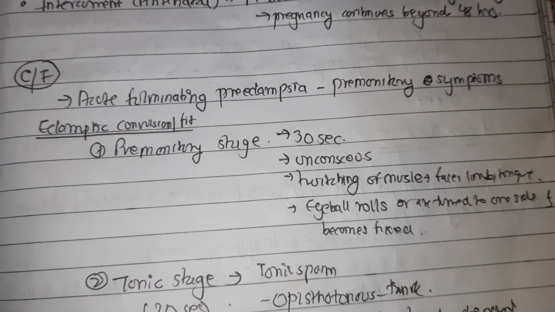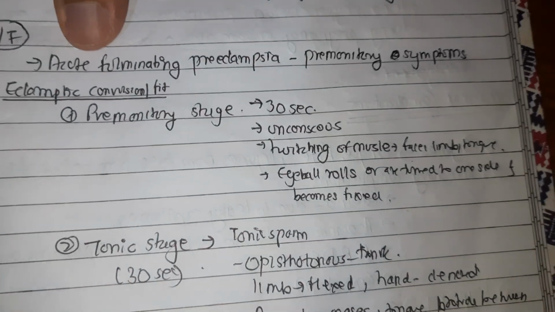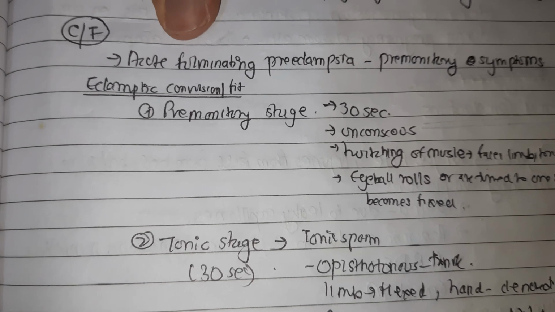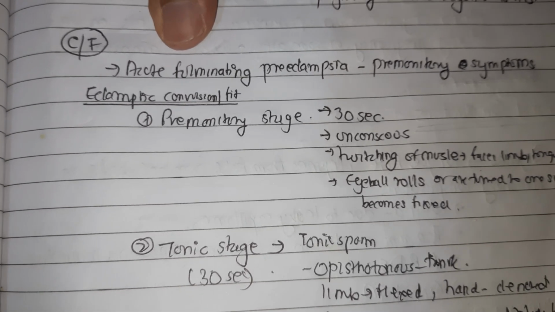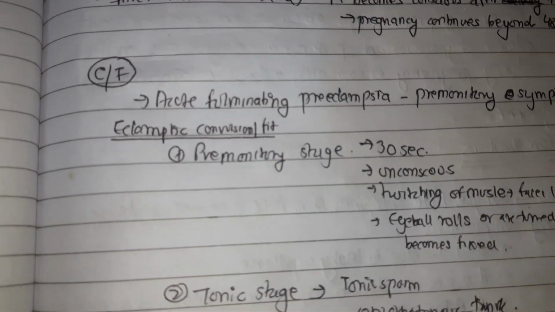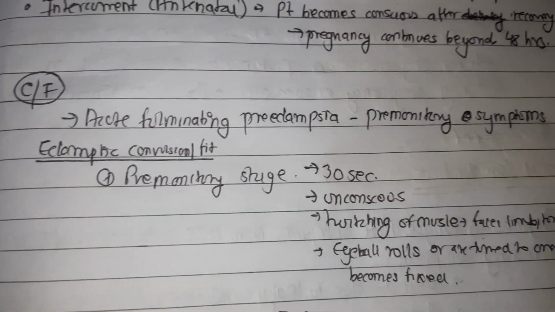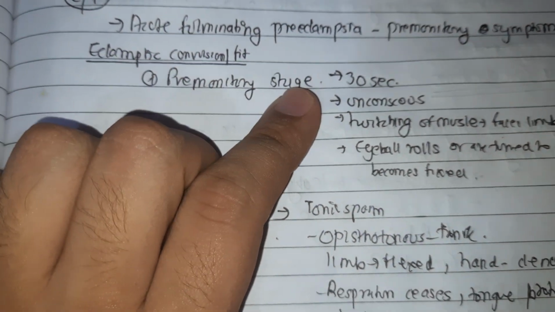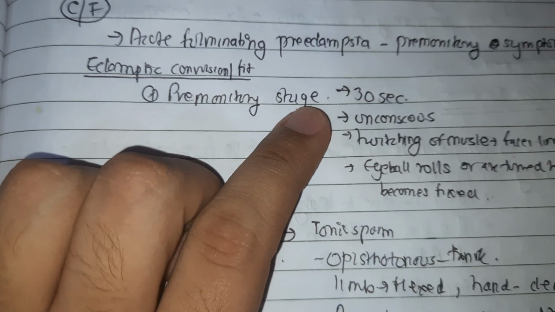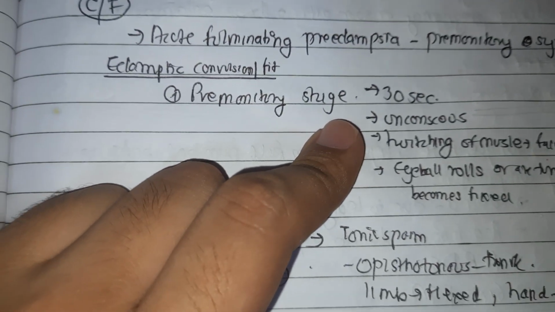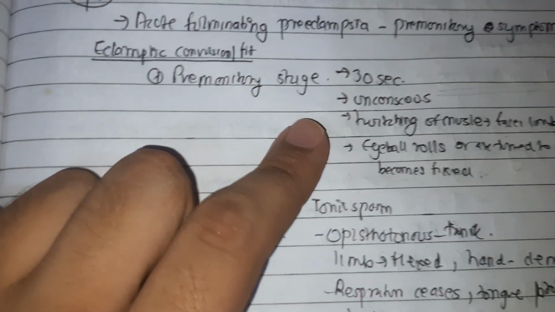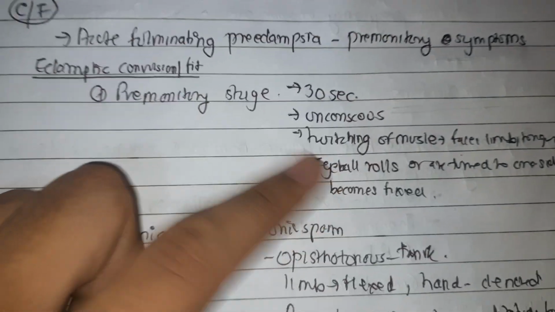Regarding the clinical features of eclampsia, except on rare occasions, an eclamptic patient always shows the manifestation of acute fulminating preeclampsia, called premonitory symptoms. The eclamptic convulsion or fit is epileptiform, and it consists of 4 stages: the premonitory stage, the tonic stage, the clonic stage, and the stage of coma. In the premonitory stage, the patient becomes unconscious. There is twitching of the muscles of the face, tongue, and limbs. The eyeballs are turned to one side, and this lasts for around 30 seconds.